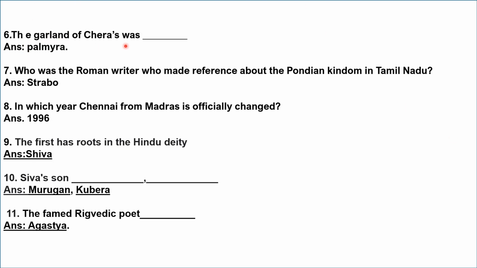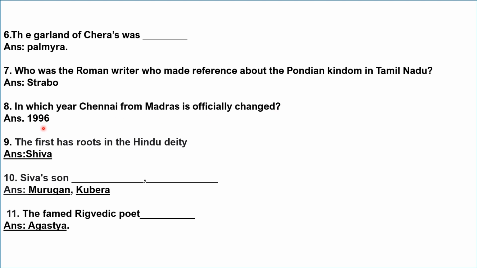The garland of Cheras was Palmyra. Who was the Roman writer who made reference about the Pandian kingdom in Tamil Nadu? Strabo. It is Strabo. Who was the Roman writer who made reference about the Pandian kingdom in Tamil Nadu? Strabo.